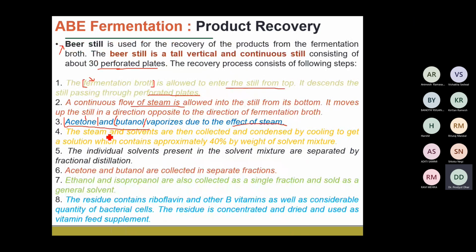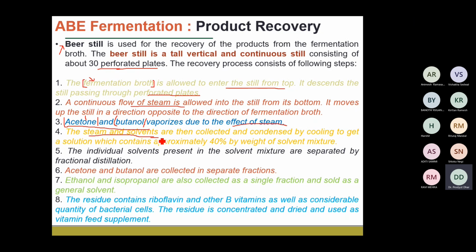And we know that steam will condense at 100 degrees, the condensation point for the steam, and the acetone and the butanol solvents are different. So by utilizing this particular property of different condensation points, we can easily separate the steam, in the form of water, and the solvents, especially acetone or butanol, in the form of organic solvents.